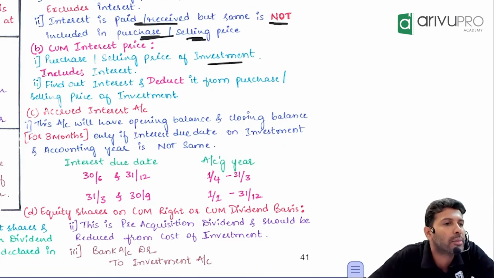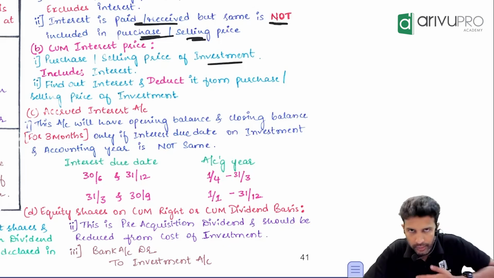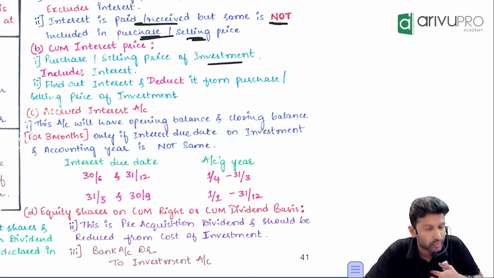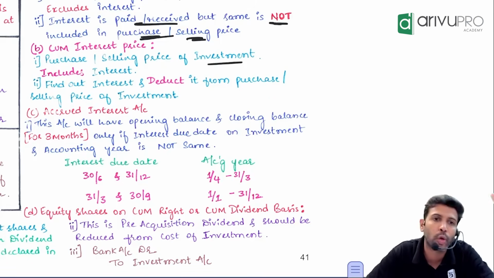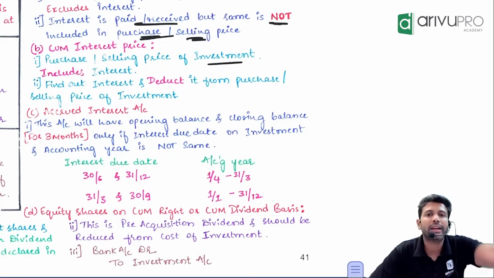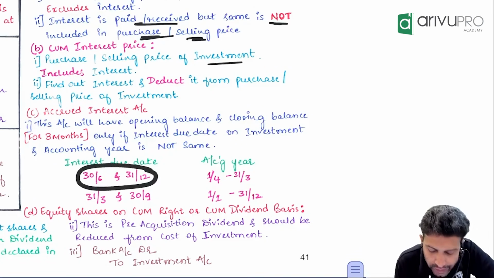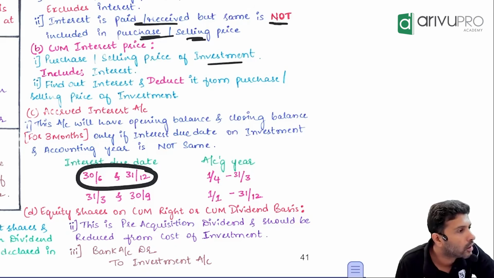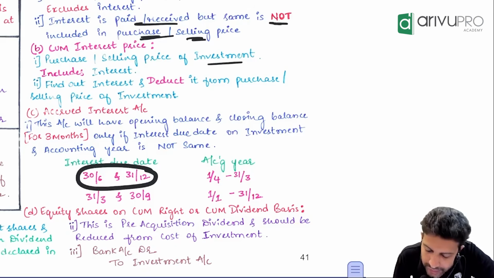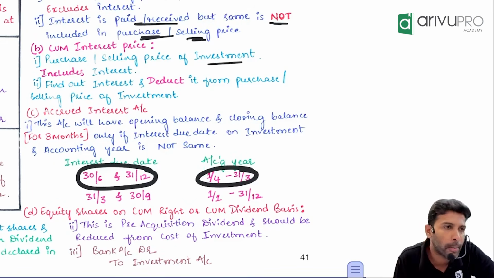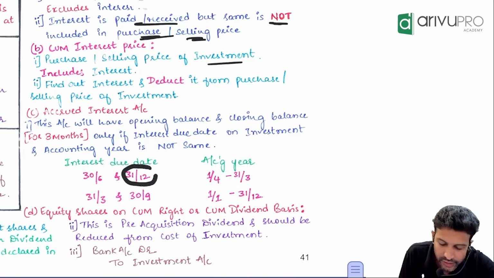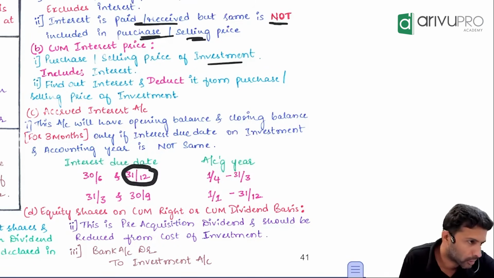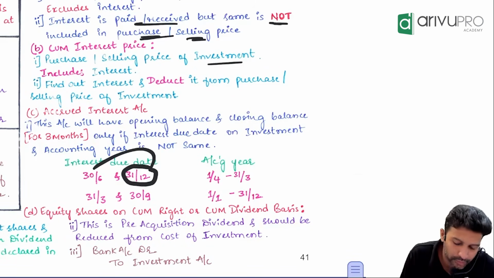Half-yearly interest means, you tell me what will happen. Me, the investor, I will receive interest when? Every 6 months once. That means I will receive the interest 2 times in a year. Let us say that interest due date is June and December. But my year is April to March. Now, lastly, I have received the interest till what day? 31st December, correct? Because after December, the interest will be received on 30th June.